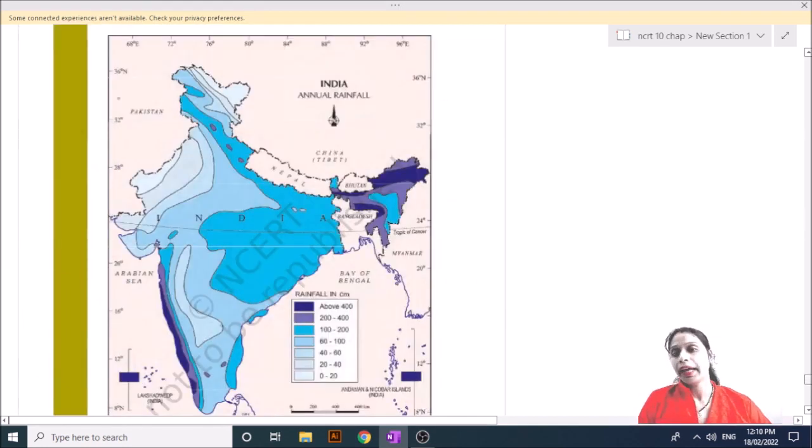You can see here that in the northern part of India, groundwater is available, whereas in the south part of India there is a shortage of groundwater. Okay, it is shown here in this figure.